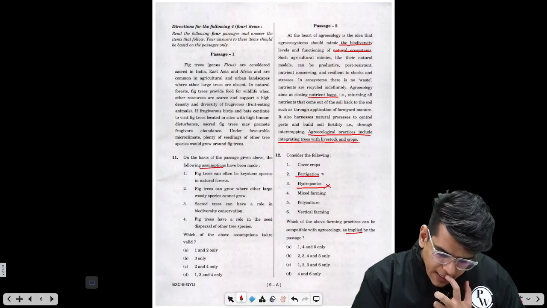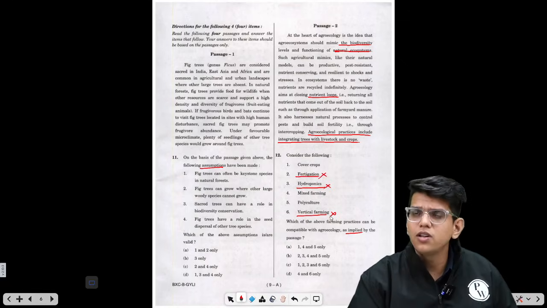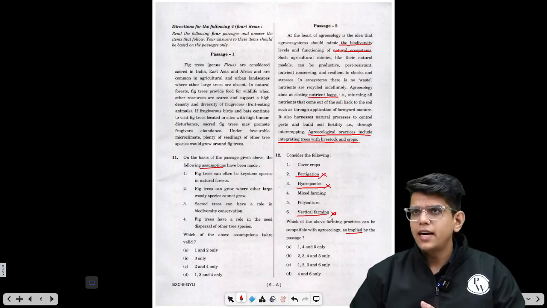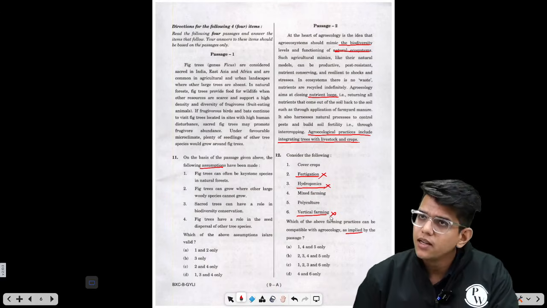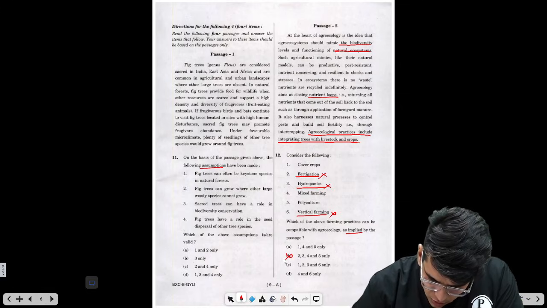Then fertigation, you can eliminate this. Vertical farming, right? All these are artificial methods, right? So you can eliminate these. What are we left with? We can't choose two, so this is gone.